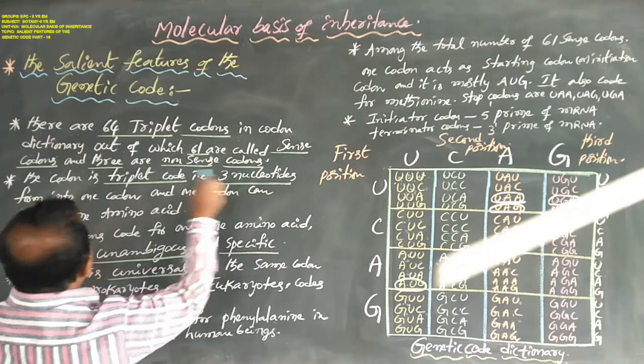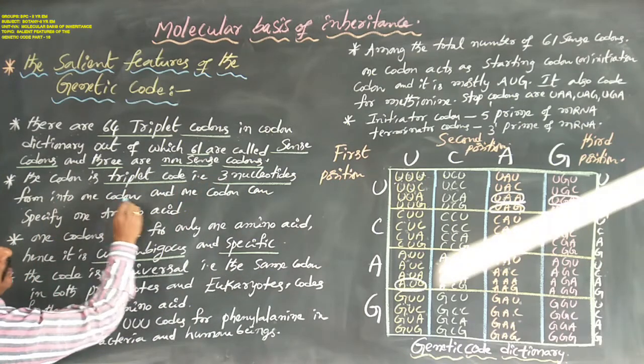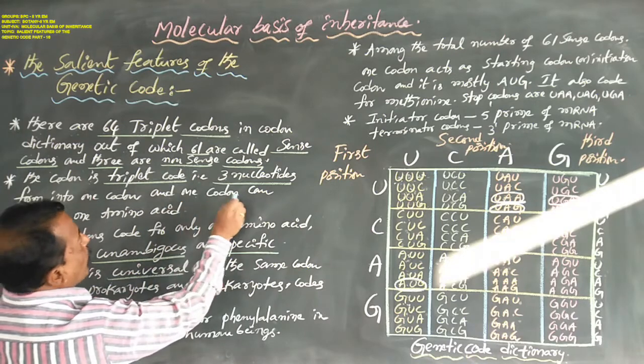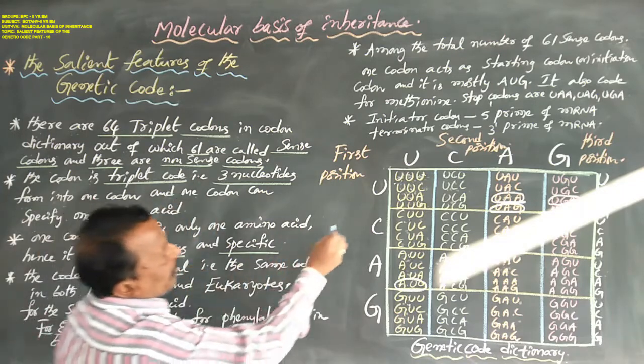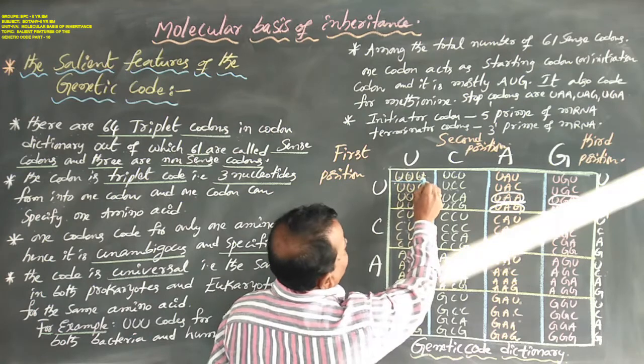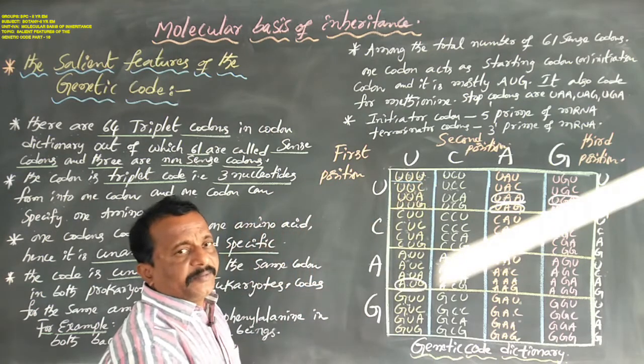Now, the codon is a triplet code, that is, 3 nucleotides form one codon, and one codon specifies one amino acid.